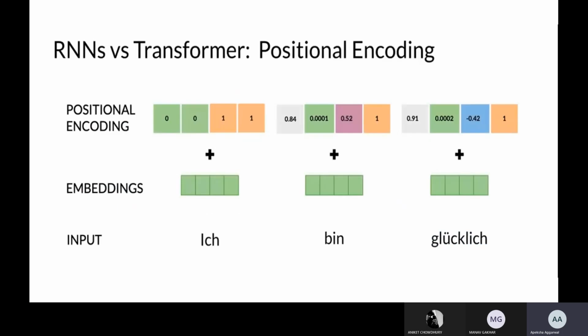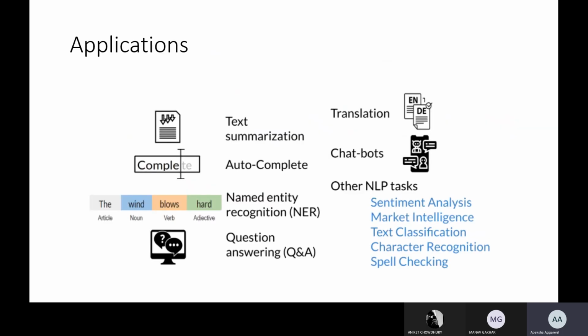So this is what a transformer is. A transformer utilizes whatever we have seen up till now: multi-head attention, self-attention, positional encoding, and all of these combined make a transformer. It is very widely used, in so many applications like text summarization, autocomplete, chatbots, translation.